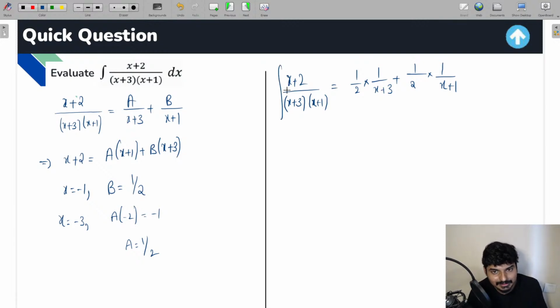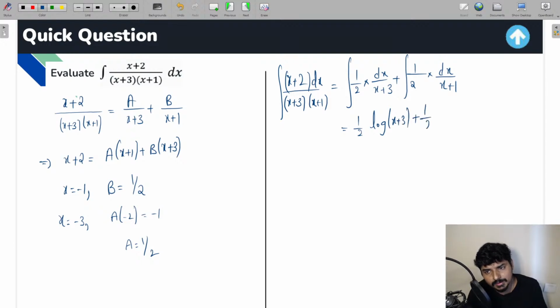Instead of integrating the left hand side term, what are you going to do? You are going to integrate the right hand side terms, everyone. So the right hand side terms are very simple. Integration of 1 by 2, dx by x plus 3 is going to be log of x plus 3, plus 1 by 2 dx by x plus 1 is going to give you log of x plus 1 plus c. This is going to be the solution.